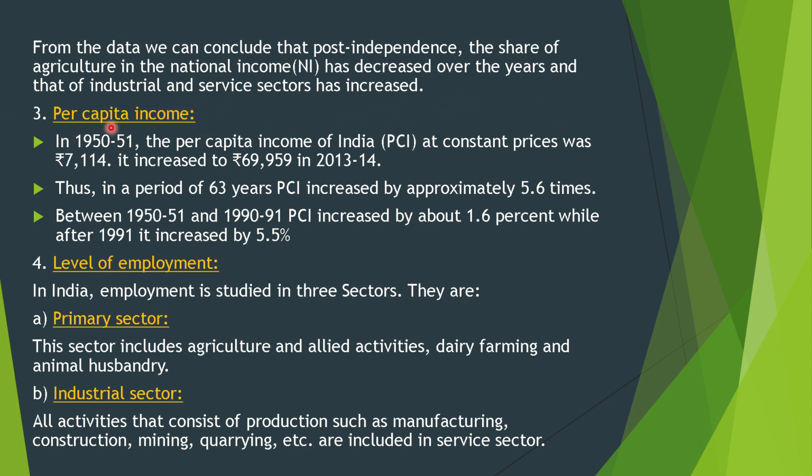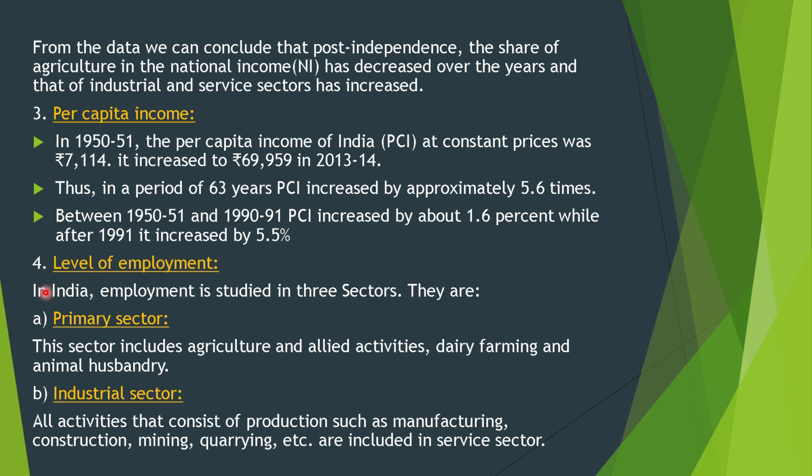Third one, per capita income. In 1950-51, the per capita income (PCI) of India at constant prices was rupees 7,114. It increased to 69,959 in 2013-14. Thus, in a period of 63 years, PCI increased by approximately 5.6 times. Between 1950-51 and 1990-91, PCI increased by about 1.6%, while after 1991 it increased by 5.5%.